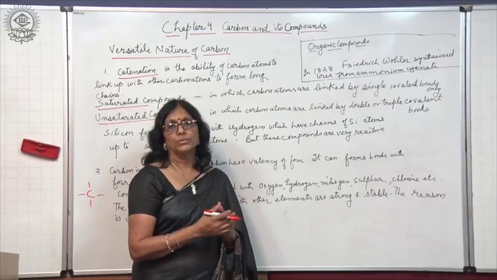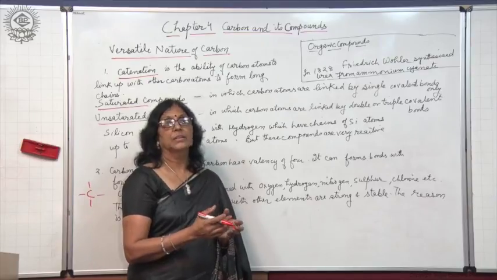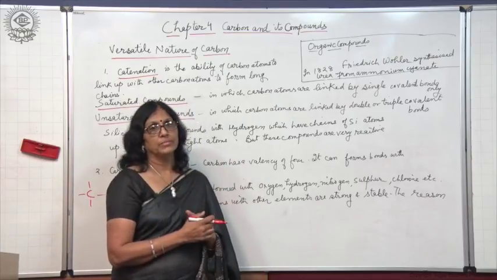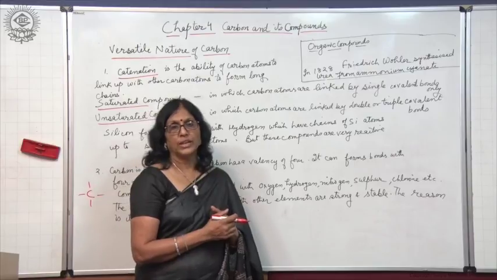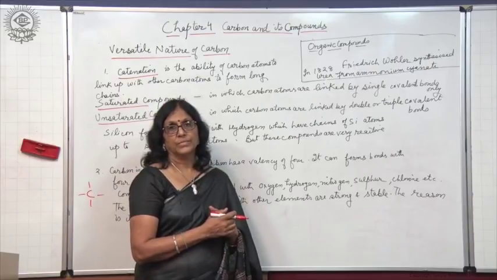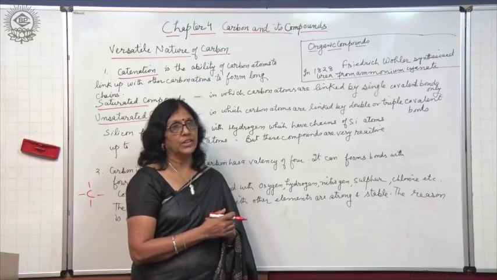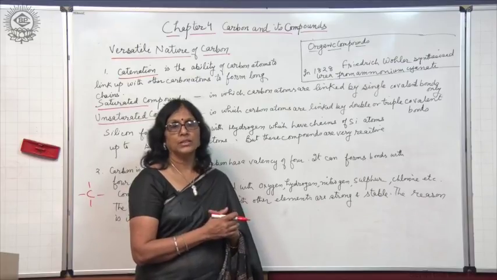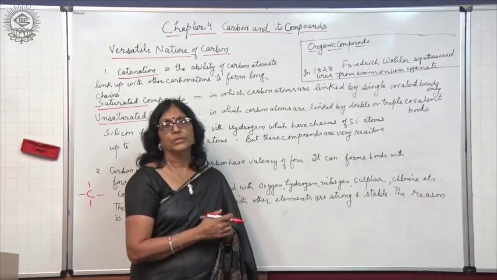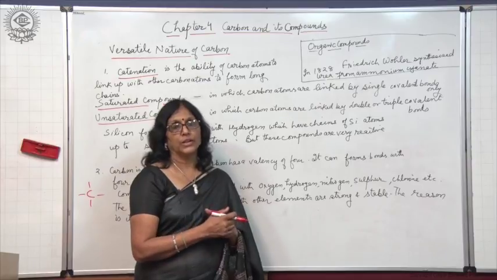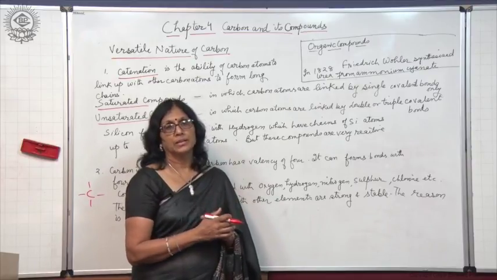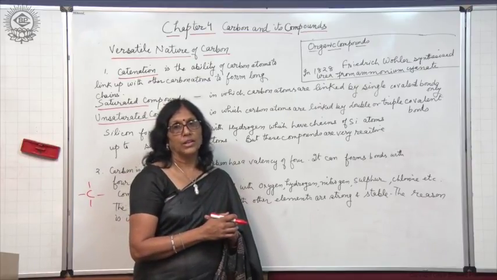Only a few carbon compounds like carbon dioxide, carbonates, and hydrogen carbonates are studied in inorganic chemistry. Otherwise, all other carbon compounds with hydrogen, oxygen, nitrogen are studied separately in organic chemistry.